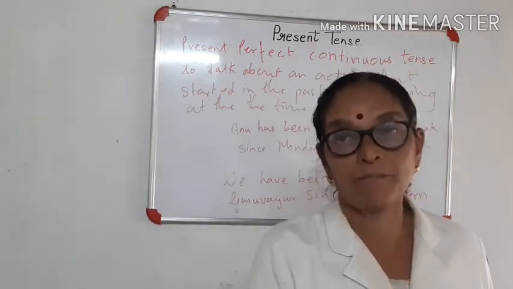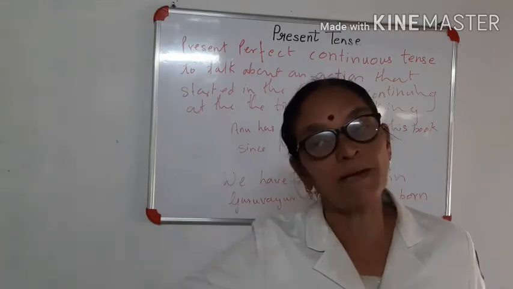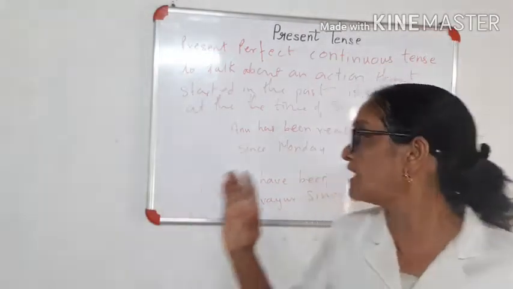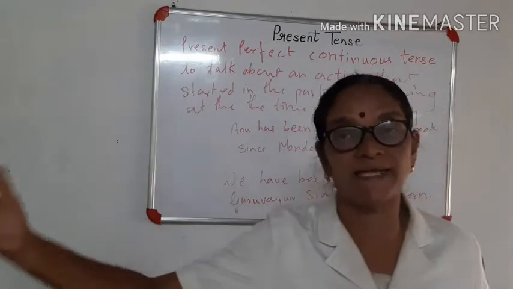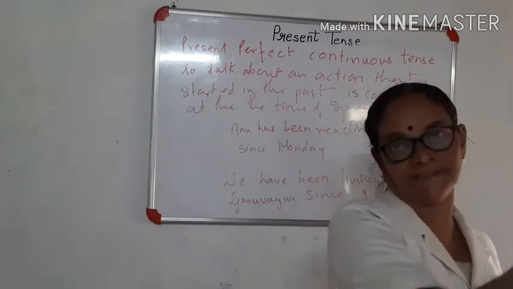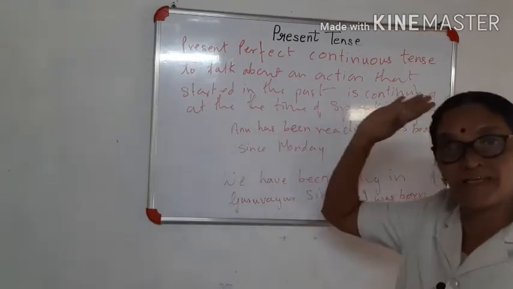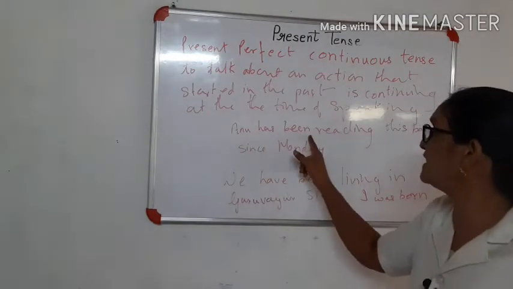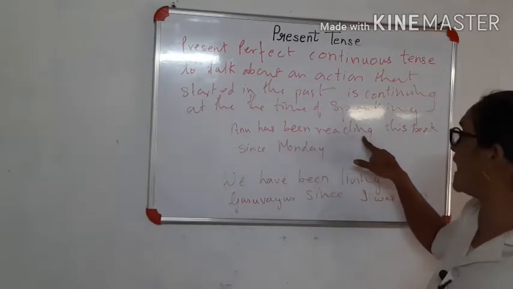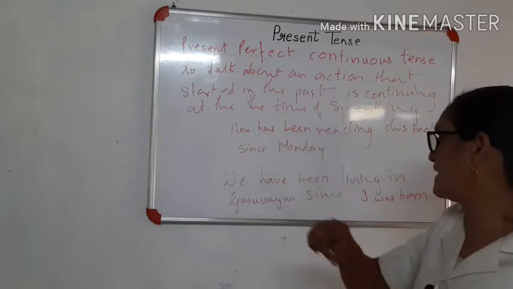So she is still reading, at this time also. From last Monday she started, and this Monday also, she is still reading the book. Such a sentence, which started and is still continuing, you can say is present perfect continuous tense. You have to use has been with Anu, and read is the verb, so you add ing: Anu has been reading this book since Monday.